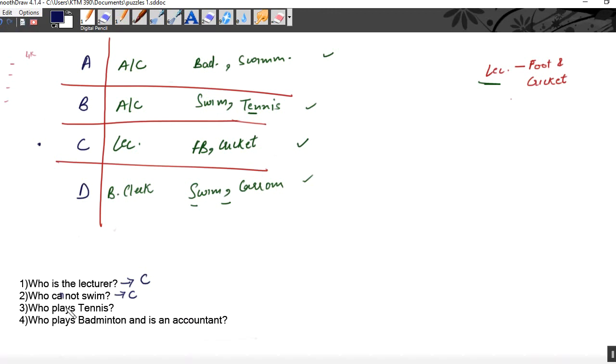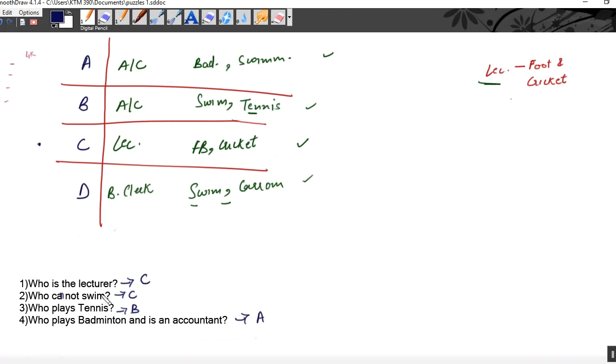Next is, who plays tennis? Only B is playing tennis. The answer to this is B. Then the last question is, who plays badminton and is an accountant? Badminton is played by A and he is an accountant also. So the answer to this question is A.